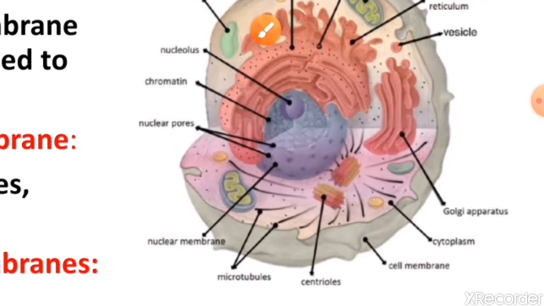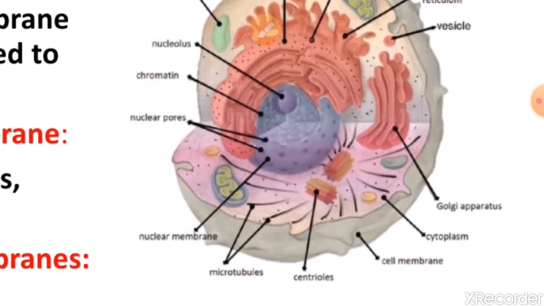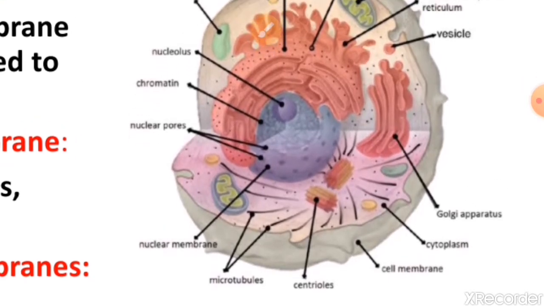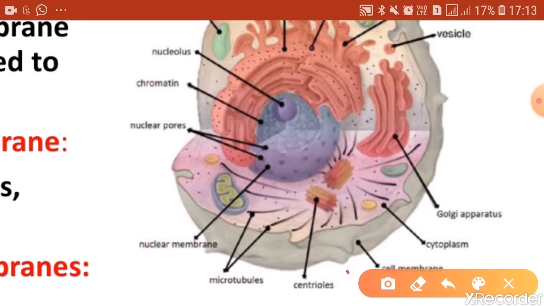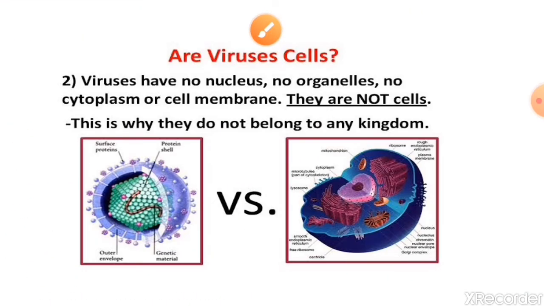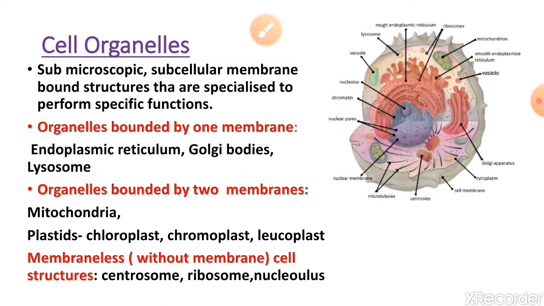Apart from this, inside the cell you also find some structures which are not bounded by any membrane, and these include the centrosome. There is a centrosome lying very close to the nucleus. The centrosome or the centrioles have an important role to play in cell division. So the centrosomes, the nucleolus and the ribosomes which are present in the cell are not bounded by any membrane. So inside a eukaryotic cell, these are the organelles which are present.